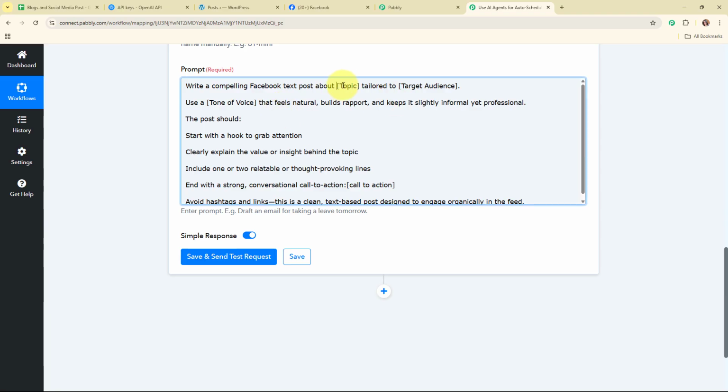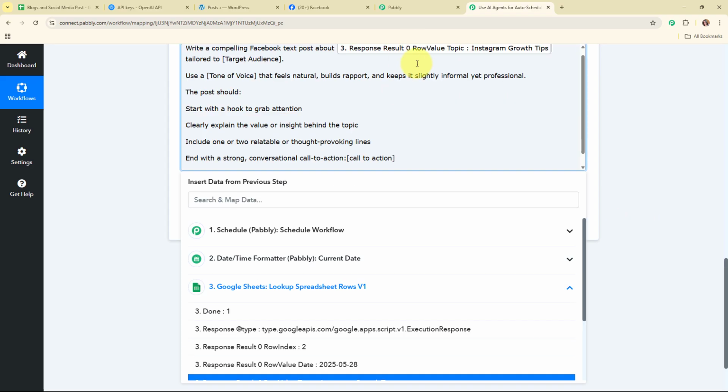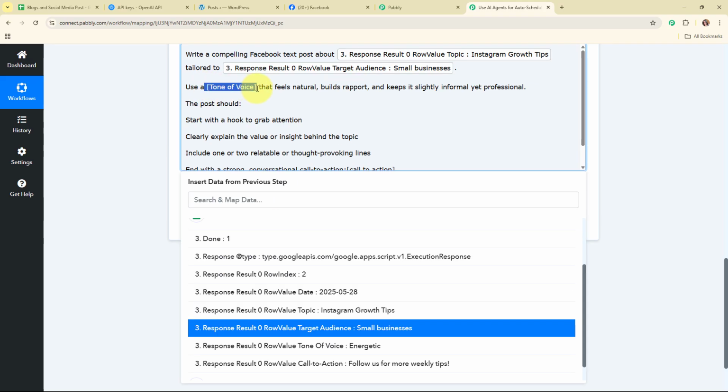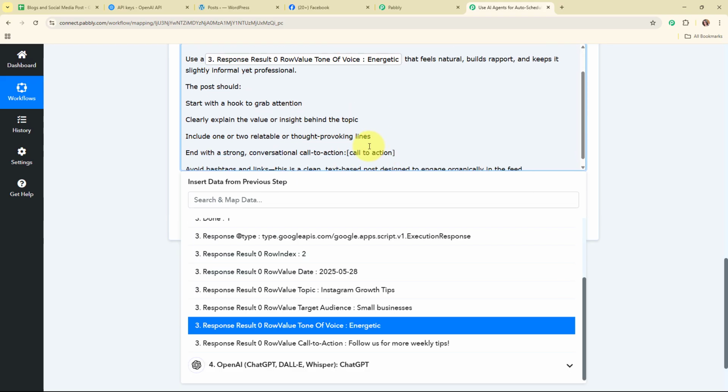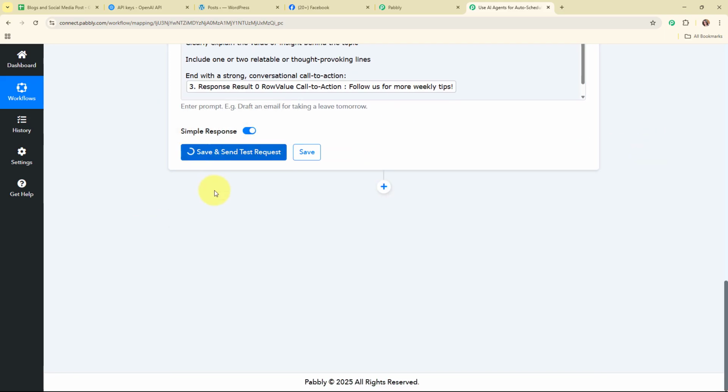So now here I'm going to map all these details. So here for the topic, I'm going to map the topic. Here for the target audience, I'm going to map the target audience. Here I'm going to map the tone of voice, and lastly here I'm going to map the call to action. And now after entering all the required details, I'm going to click on the save and send test request.